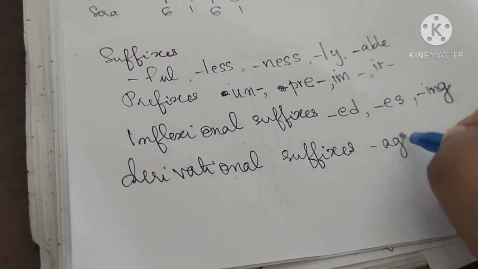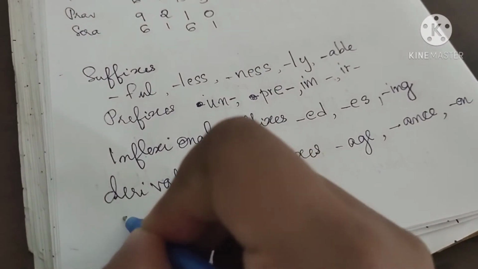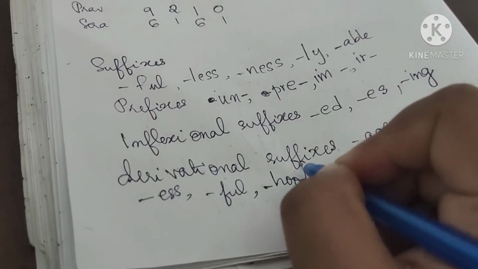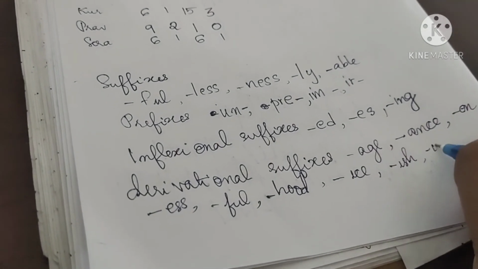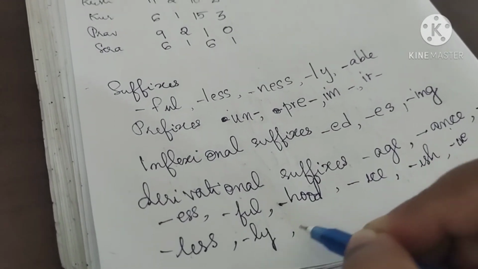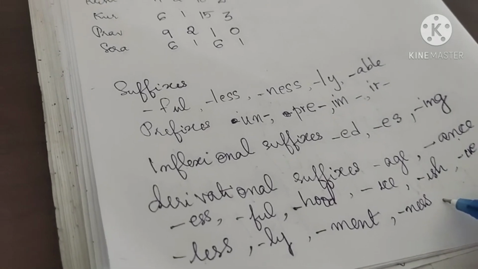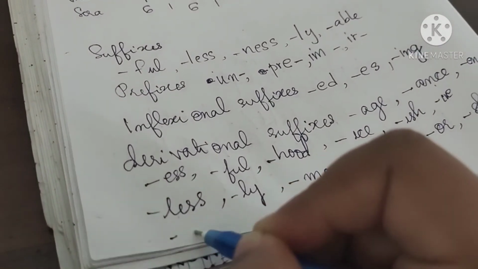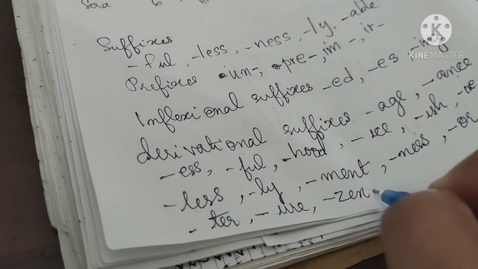Derivational suffixes like age, ance, en, ess, full, hood, ice, ish, ive, less, ly, ment, ness, or, ship, ter, zen, etc. do not normally affect the stress.